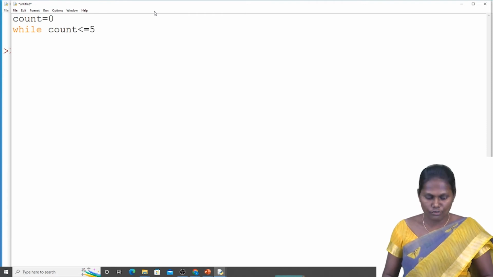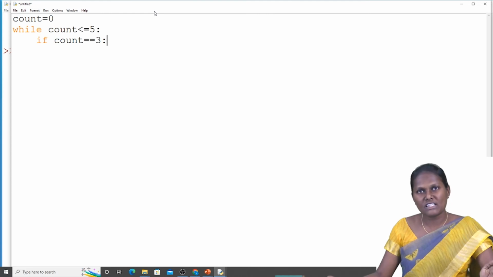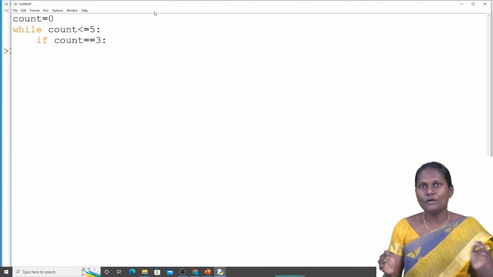Next, if count equal to 3, I am giving the statement, and for using the break statement, I am using the if condition. If I am taking the count value as 0, 0 equal to 3, then break the condition.